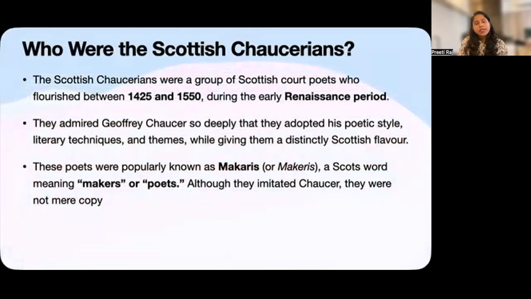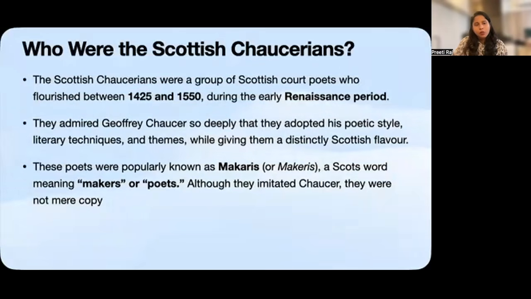Another interesting term that you should keep in mind is Makars, sometimes called Makaris. I'll tell you the spelling: Makaris, or you can also spell it as Makeris. This is a Scots word for makers or poets. Just as we use the word poets today, people in medieval Scotland used the word makar to refer to someone who created poetry.